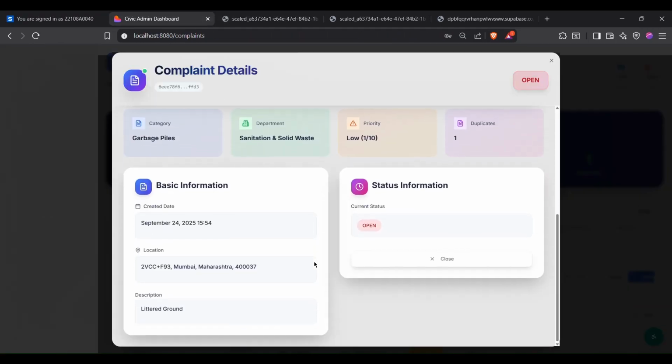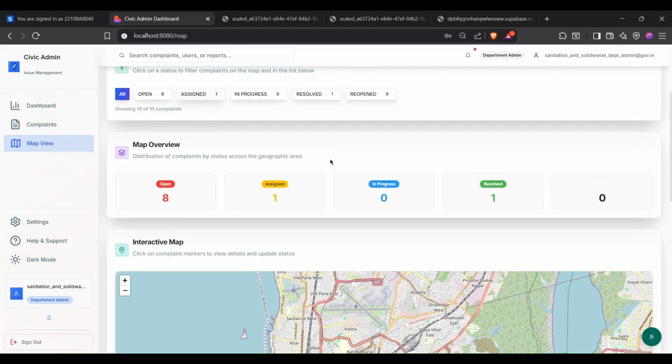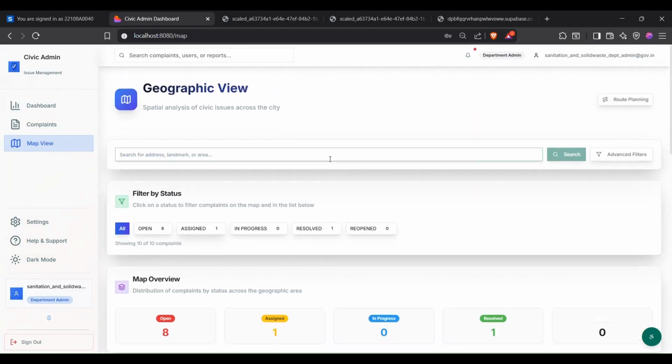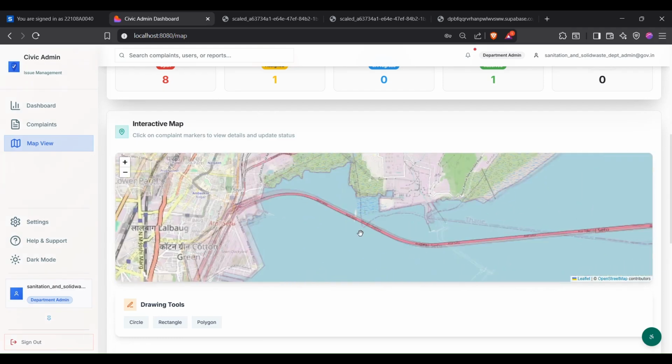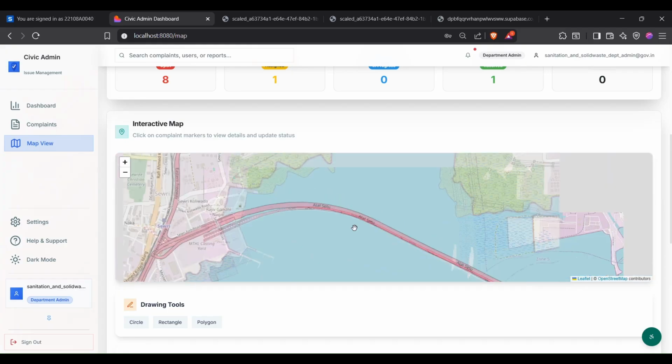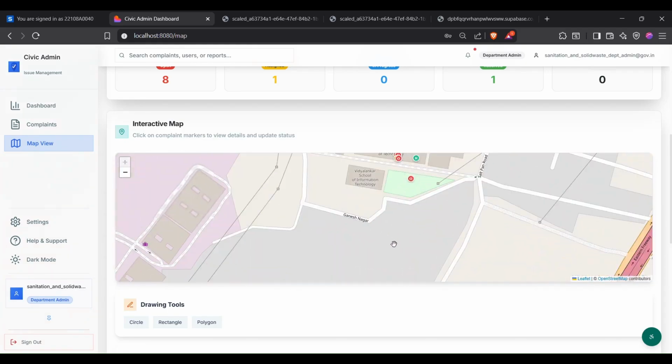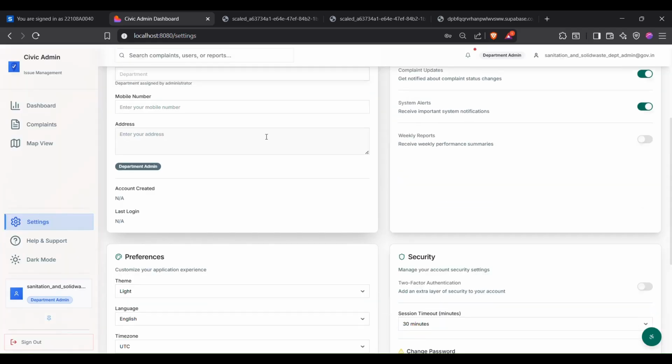As you can see, we can also fetch the location of the complaint too. All our complaints have been integrated with a map. Also go to open to see how many complaints have been opened. Our location is Vadala. So we posted the complaint from Vadala, and you can see all our details are visible here.